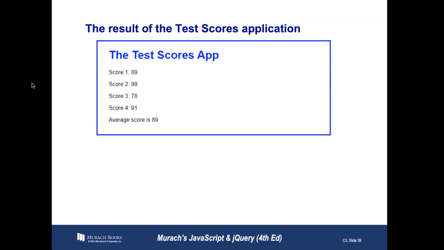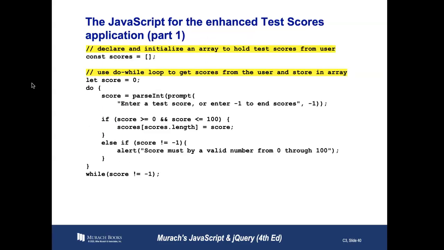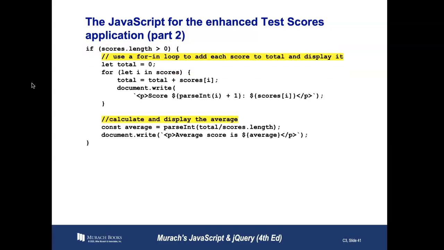So this is the result of our test scores application, which utilizes all of these things. So I have the JavaScript for the enhanced test scores right here. We have a constant. We're declaring the scores to be a variable, an array. And then a do while loop. So what we're doing is saying enter a test score or enter -1 to end the scores and showing -1 as a placeholder. Now if the score is greater than 0 or less than 0, we can add that to the scores. So we're adding to the length of the array and making the new value equal to that new member of the array. And as long as the score is not equal to -1, we are not totaling anything. So that's our while loop.